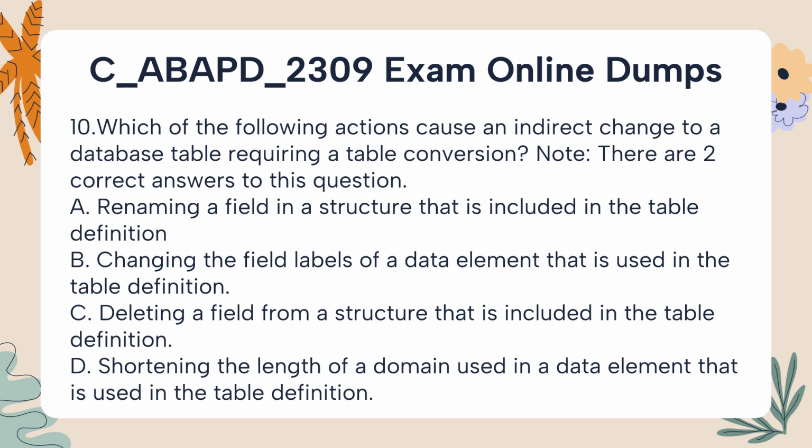10. Which of the following actions cause an indirect change to a database table requiring a table conversion? Note: there are two correct answers to this question. A. Renaming a field in a structure that is included in the table definition. B. Changing the field labels of a data element that is used in the table definition. C. Deleting a field from a structure that is included in the table definition. D. Shortening the length of a domain used in a data element that is used in the table definition.